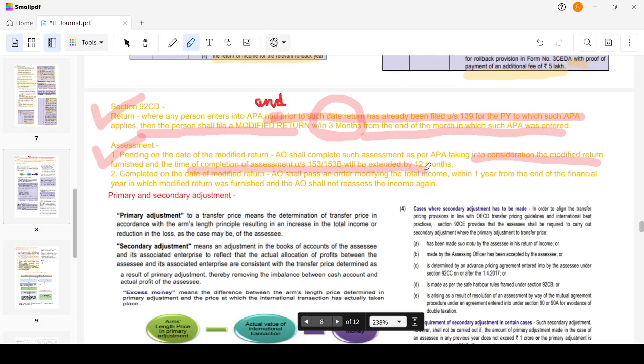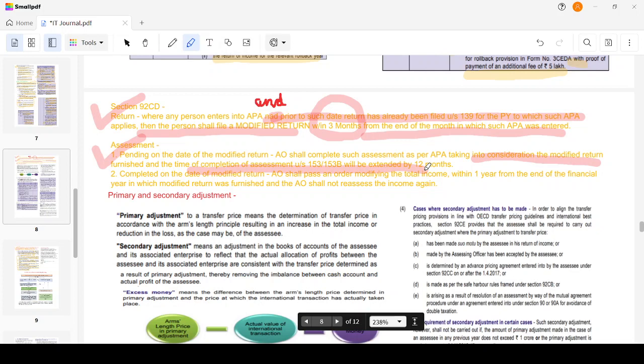Okay. So now I have filed the return before 30th November, right? And it has been taken into assessment. Now on 25th of December, the APA order is being passed with a different ALP or different manner. Now I have time till 31st March to file the modified return. So I'm now filing the modified return.